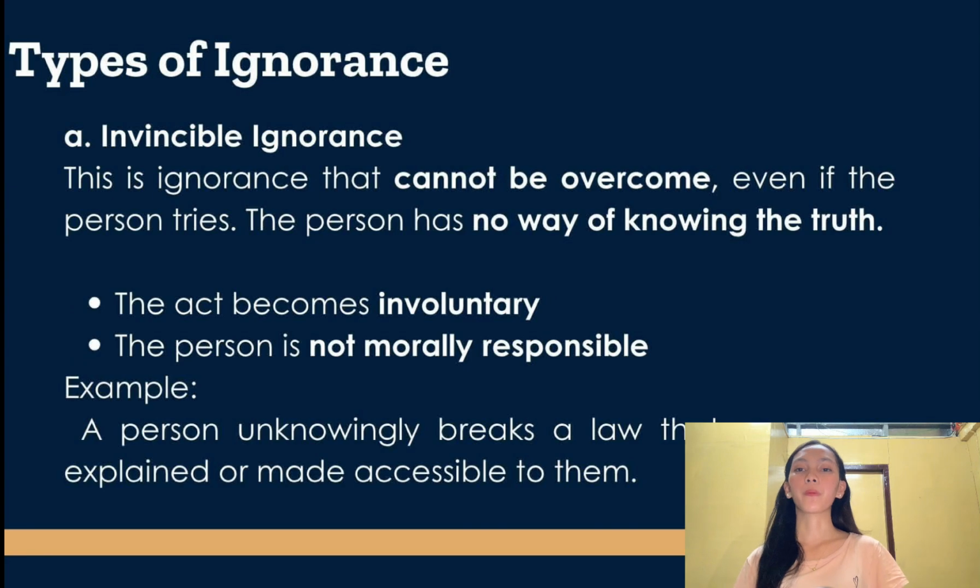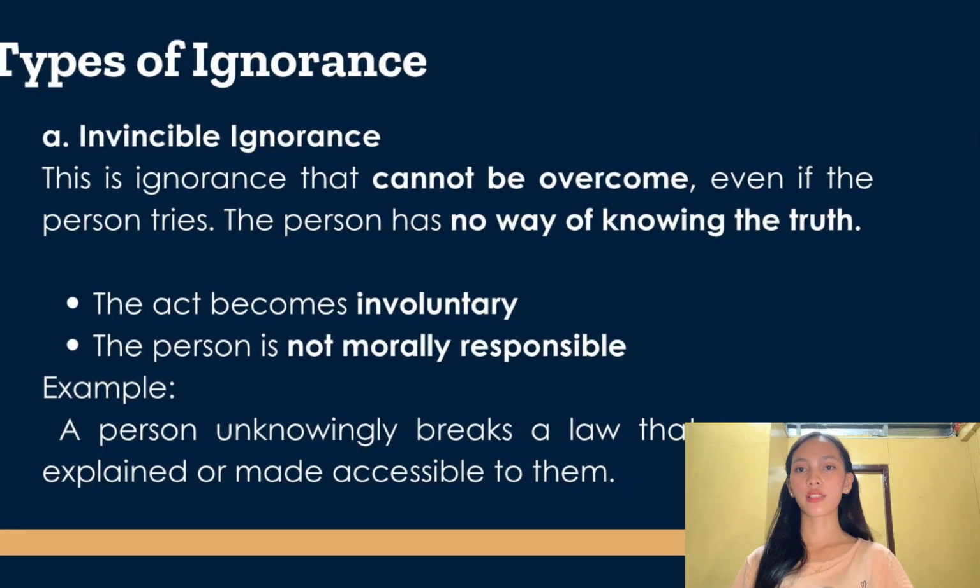For example, when a child touches something dangerous like poisonous chemicals without knowing that it is harmful, the act of the child is considered involuntary because the child really doesn't understand the situation, and maybe her parents did not show her what she must do. That's why the child is not morally accountable for their actions.